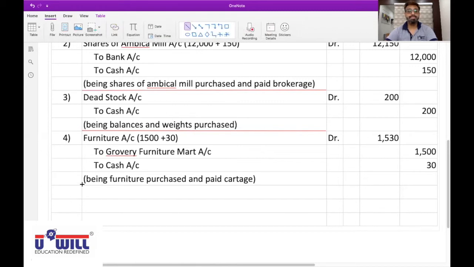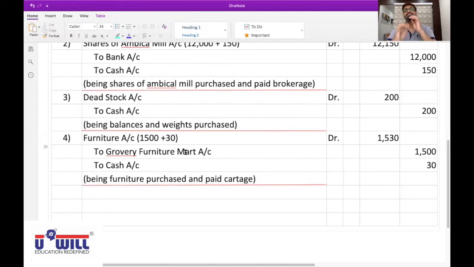Yes, sir. All of you, repeat. Furniture comes in. Debit what comes in. Therefore, furniture account debit with 1530. And what is this 1530? 1530 including 30 of cartage. We should not debit cartage as an expense separately, okay?